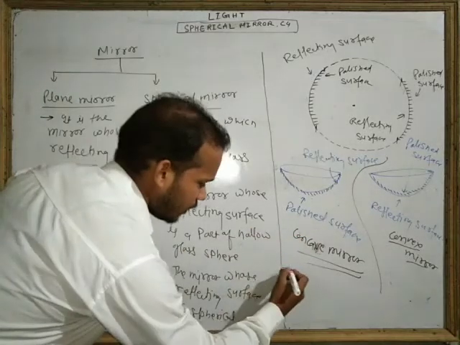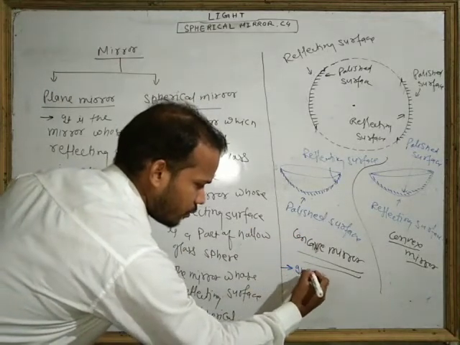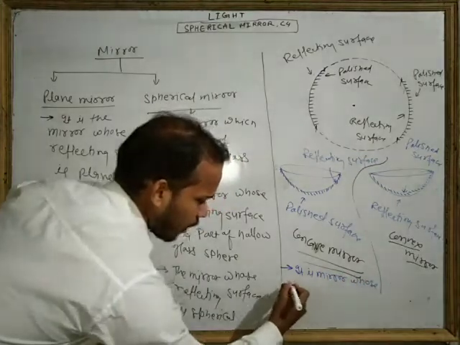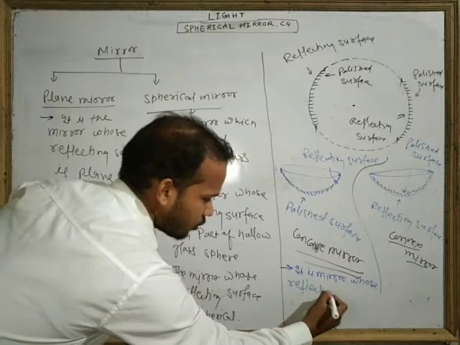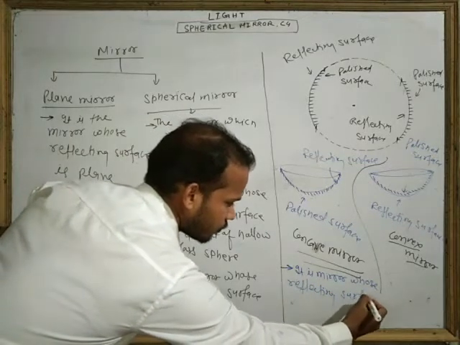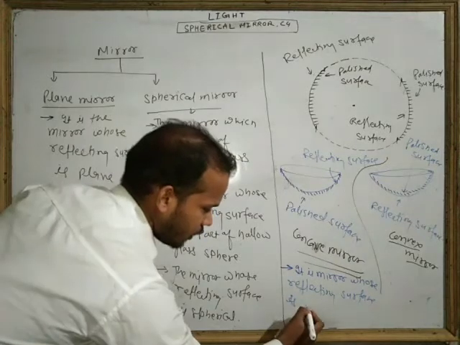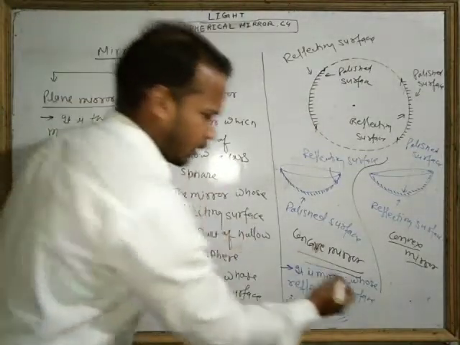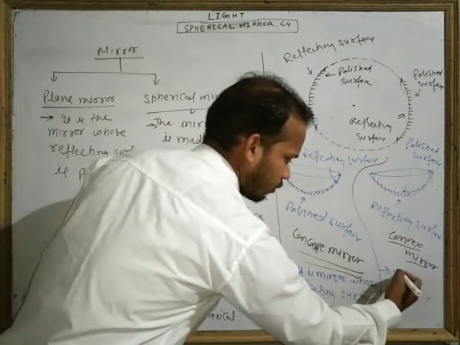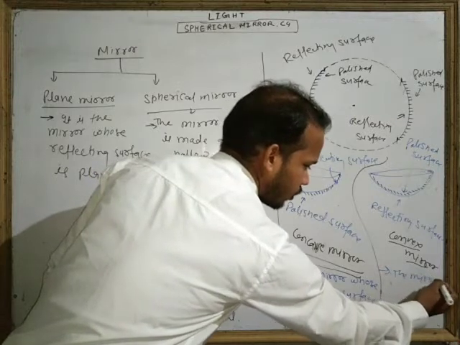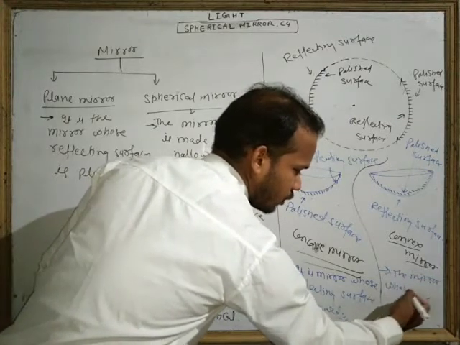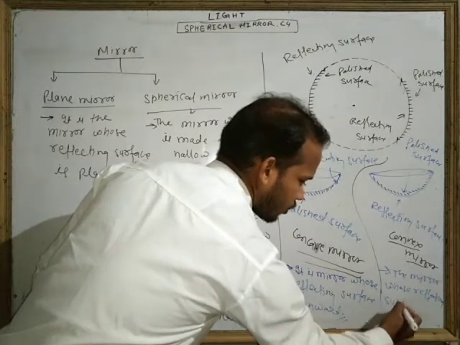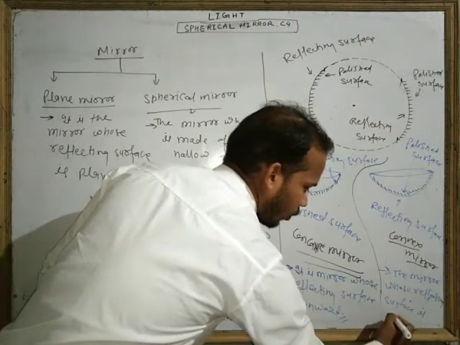Concave mirror is what? It is the mirror whose reflecting surface is inward. And the convex mirror means the mirror whose reflecting surface is outward.